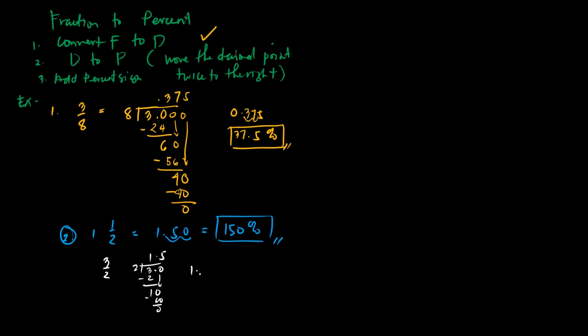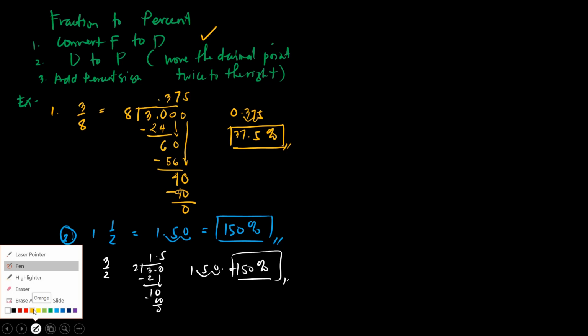Then do step 2. Okay, move the decimal point twice to the right. So 1, 2. Then add the percent sign. So you will have 150%. It's either of these two solutions. You can do that, class. Okay, now let's do the vice versa. The percent to fraction.